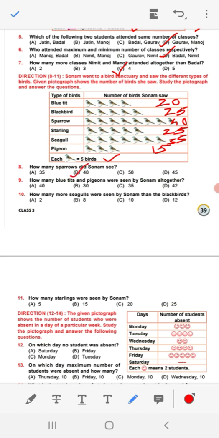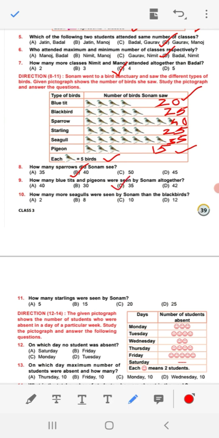How many blue tit and pigeons were seen by Sonam altogether? That means you have to add the number of blue tit and pigeon. Number of blue tit 20 and pigeon is here 15. So 20 plus 15, 35.